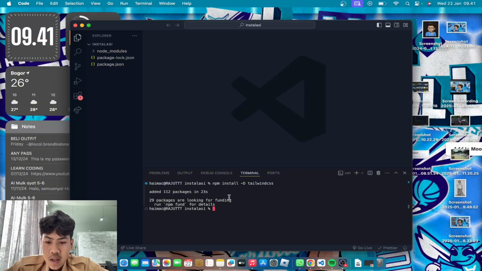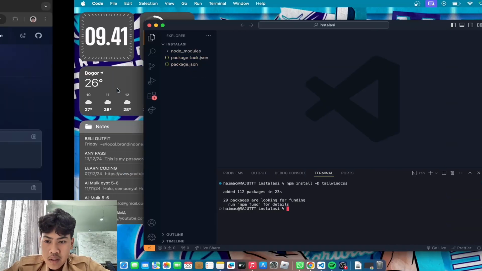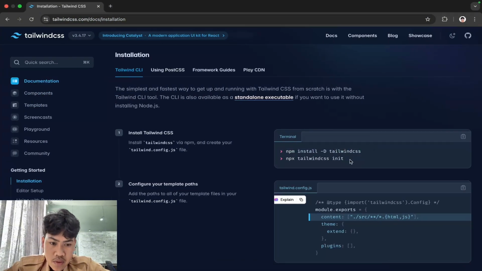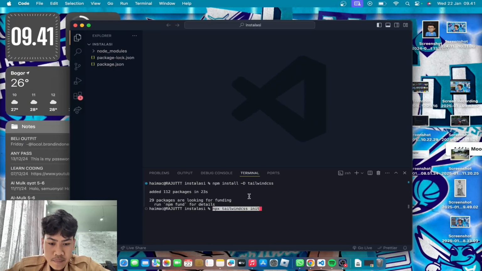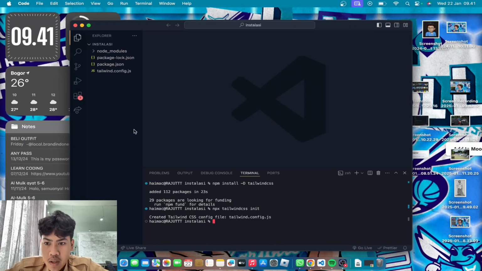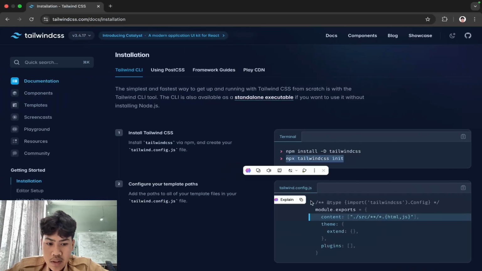Okay, if you already see this, there will be package-lock.json and package.json. So we go to the second one, npx tailwindcss init. And it will make the tailwind.config.js.